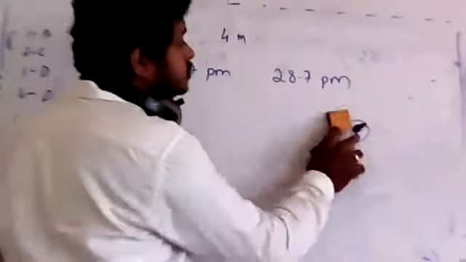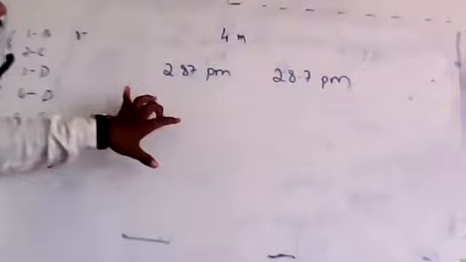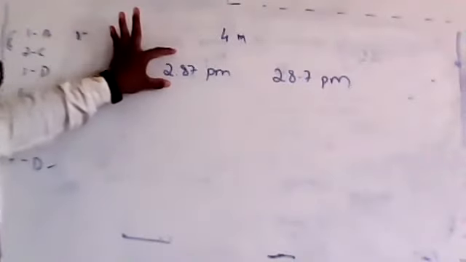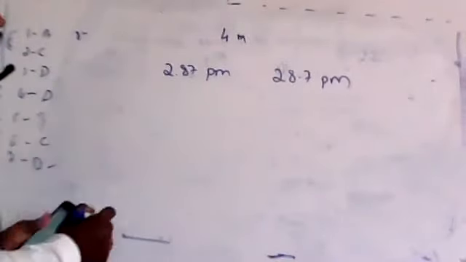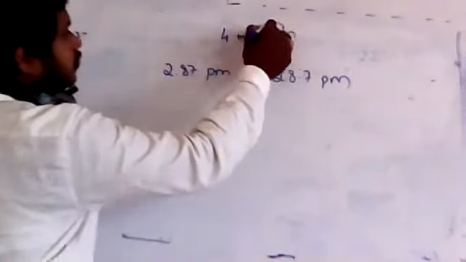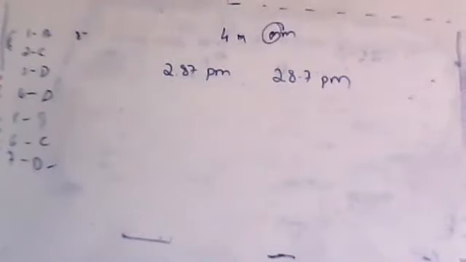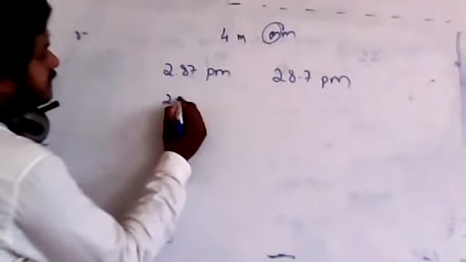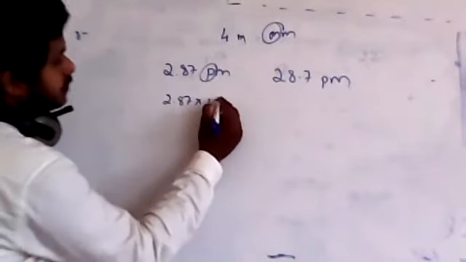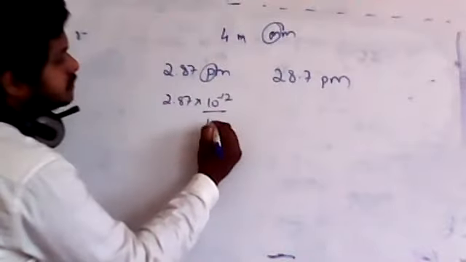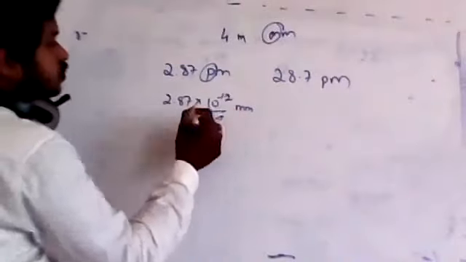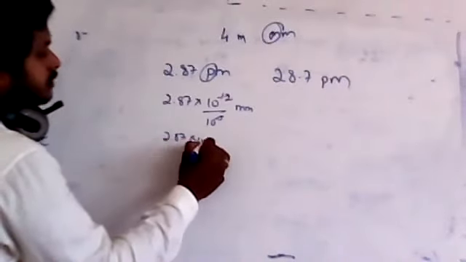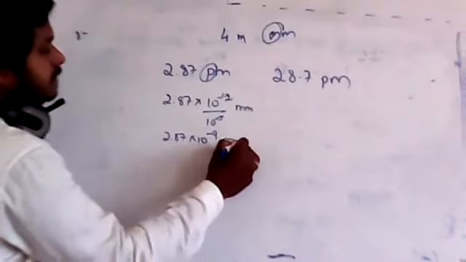If you want to check your answer, you have assumed that it was 2.87 only. If you want to solve, what they are asking here is that 2.87 picometer should be converted into millimeter. So let me just express it now. 2.87 into pico is 10 to the power minus 12, and milli is required, milli is 10 to the power minus 3. So just cancel it, and you'll be getting 2.87 into 10 to the power minus 9 millimeter.